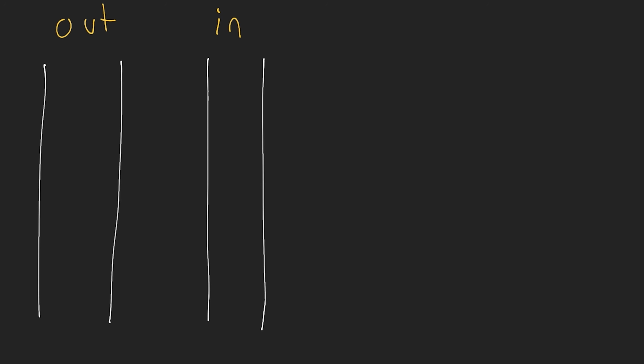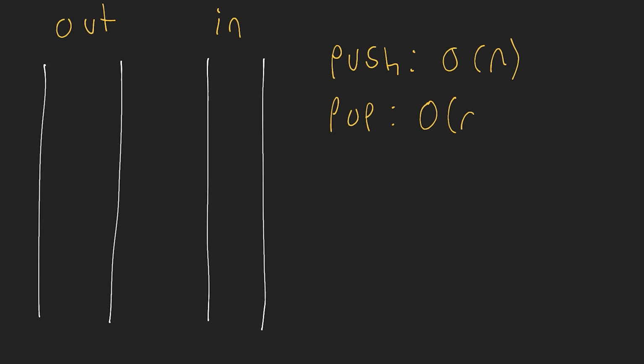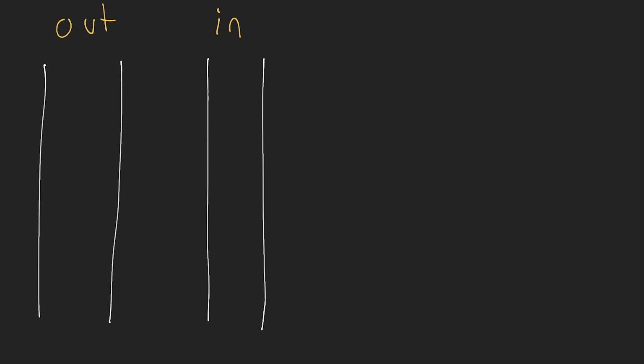So we need to define either a special way to push elements onto the stack or to pop elements off. Now it's either going to be that this push operation is going to take linear time or this pop operation is going to take linear time. So we need to decide which one we want to optimize. In our case, I'm going to say that pushing onto the stack is what I want to take longer than popping. So I want to be able to instantly pop off the stack in constant time. Pushing, that can take a little bit longer. Okay, so what are we going to do?